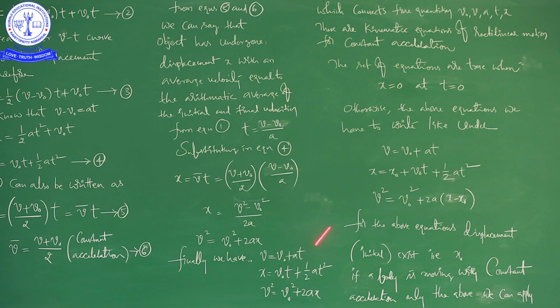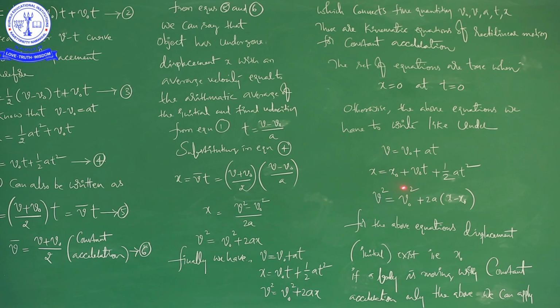There is no change in the case of the first equation of motion, whereas for the second and third we added a term, we added x naught here. Here also we added x naught. So, it is the difference in displacement, x minus x naught. You can take this x naught to this side also, then automatically you get the resultant displacement. So, x minus x naught is equal to v naught into t plus half a t square. Similarly, here also the same thing will come, right.